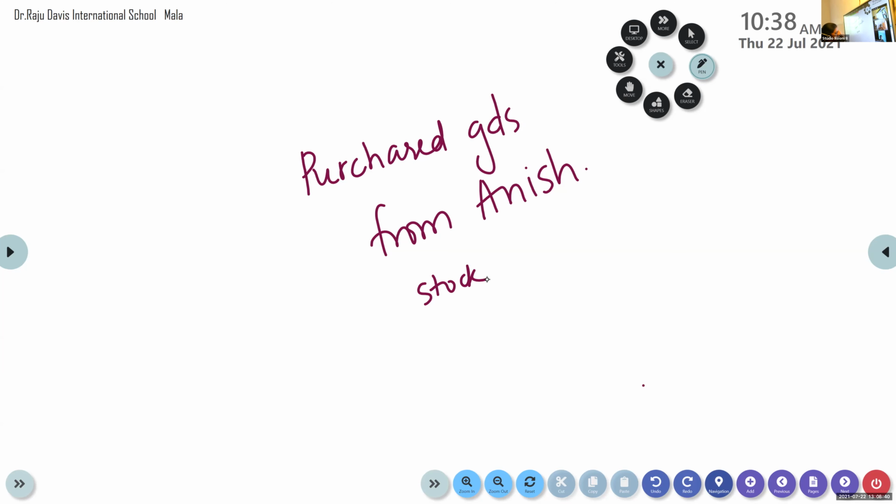Cash. No, cash is not included. It is a credit transaction. You told me that it is a credit transaction. Then where is the cash? I don't know, ma'am. Only stock.